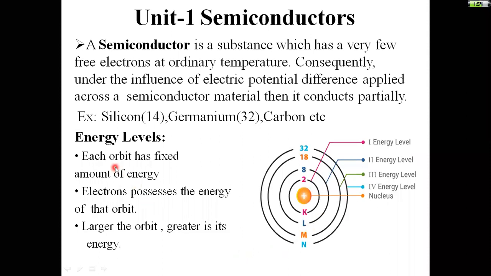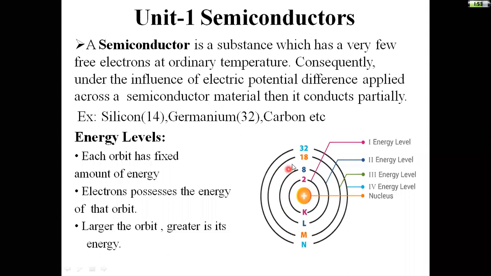That means each and every orbit has a fixed amount of energy. The electrons possess the energy of that orbit. Larger the orbit, greater is its energy. Each orbit has a fixed amount of energy. The electrons present in this orbit acquire that energy. That means indirectly the electrons are possessed with that energy.